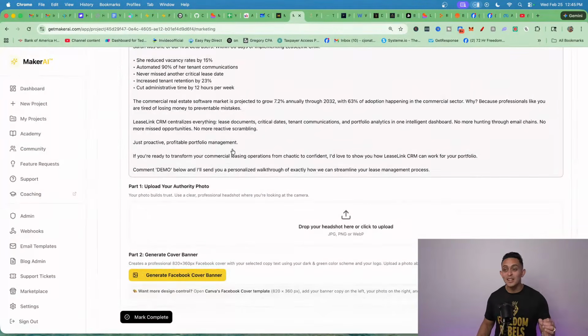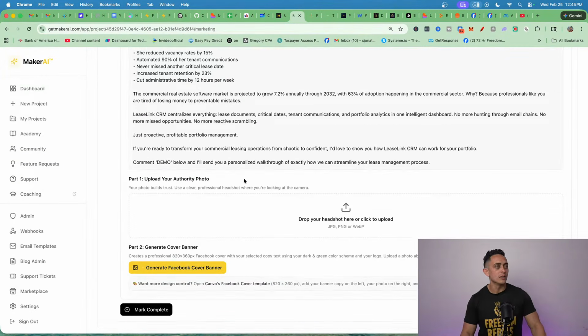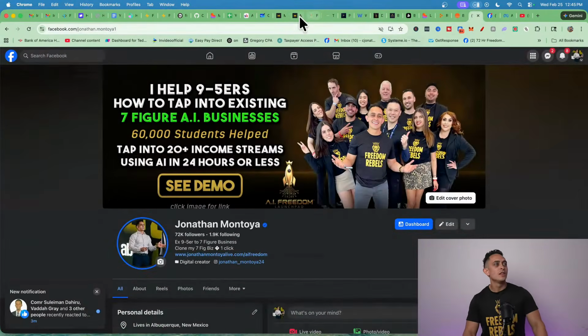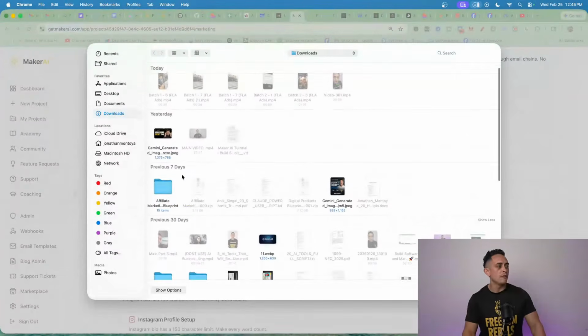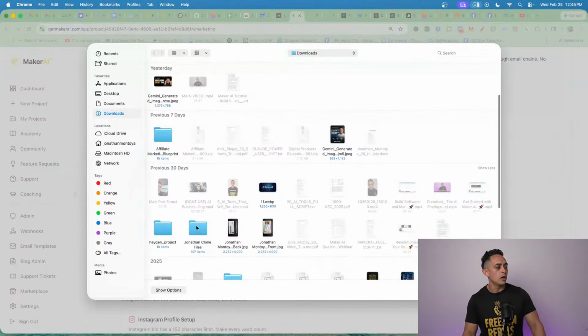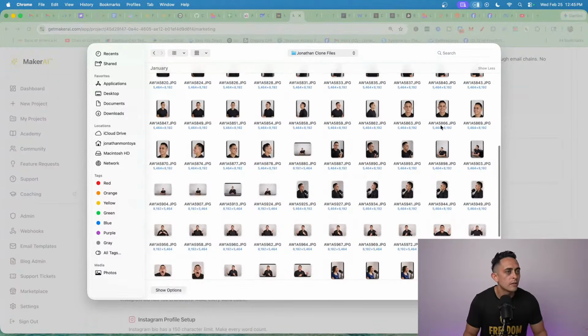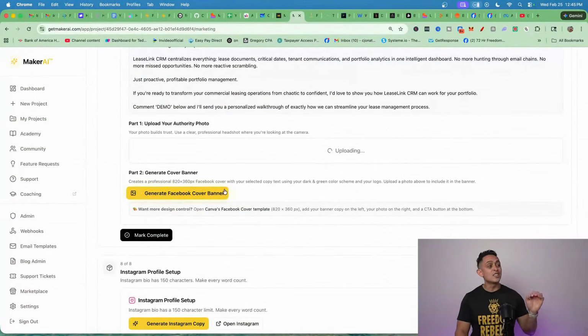Now check this out. We're going to actually create the cover banner today with this software that we're going to build. So we're going to build this cover banner right here that you see at the top. So this is really cool. You can upload your photo. So I'm going to pick a photo of mine. Let's see if I can find one. I have a bunch of random photos here. I'm going to pick this here. I'm going to upload that, and then I'm going to generate the Facebook cover banner.